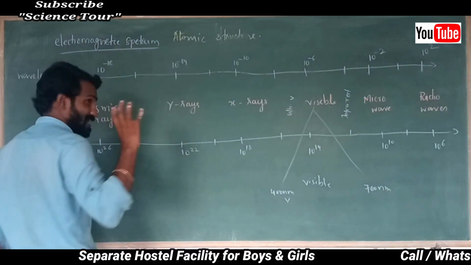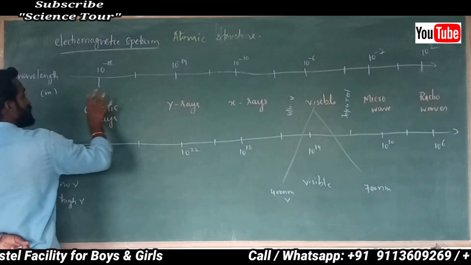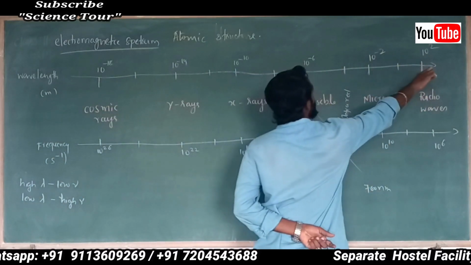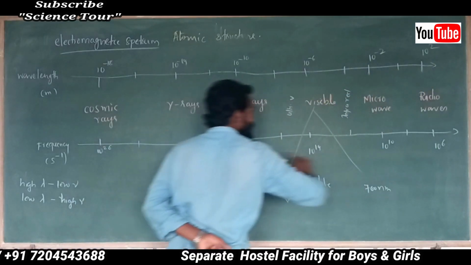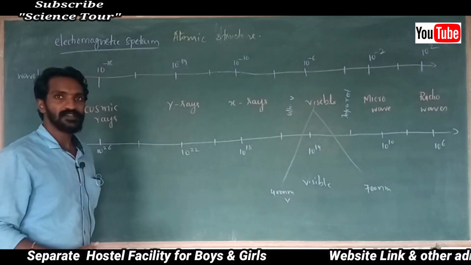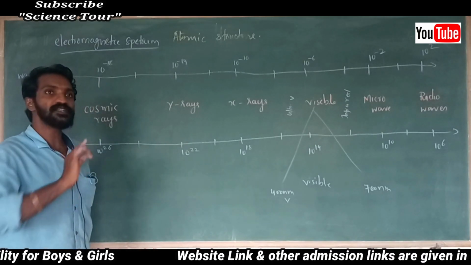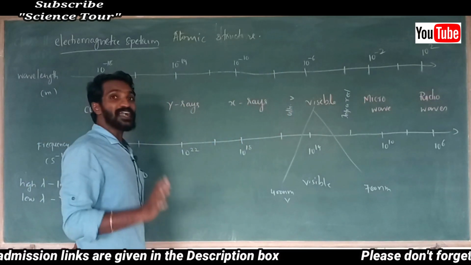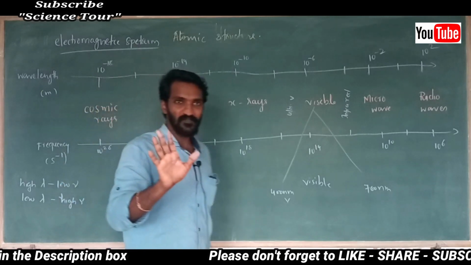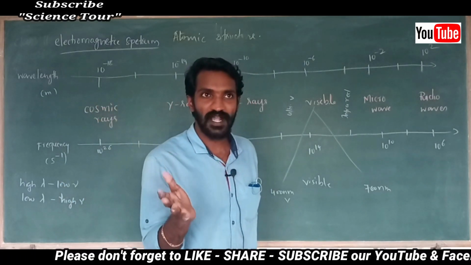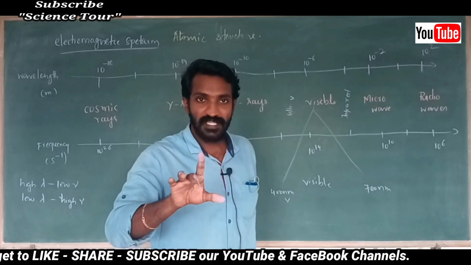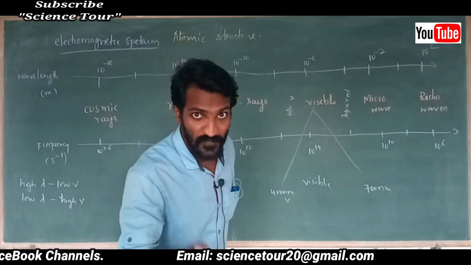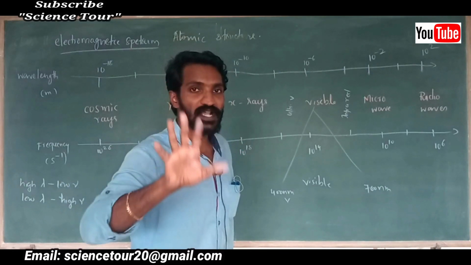So you are arranging different electromagnetic radiations according to increasing order of their wavelength or decreasing order of their frequency. You can say two definitions: increasing order of wavelength or decreasing order of frequency. You are arranging according to that. That is called electromagnetic spectrum. Spectrum means different types of electromagnetic radiation arranged according to increasing order of their wavelength or decreasing order of their frequency.